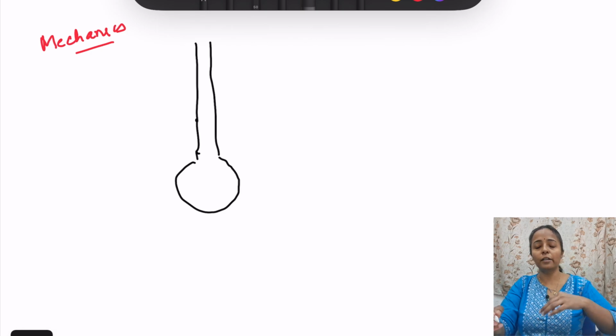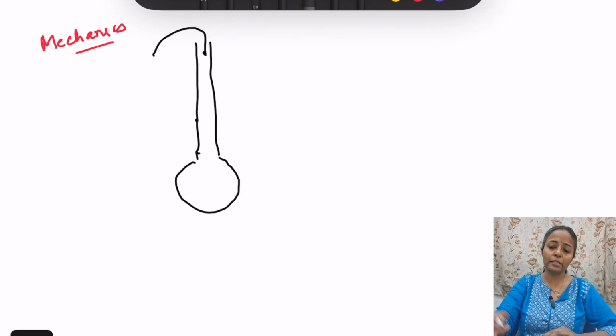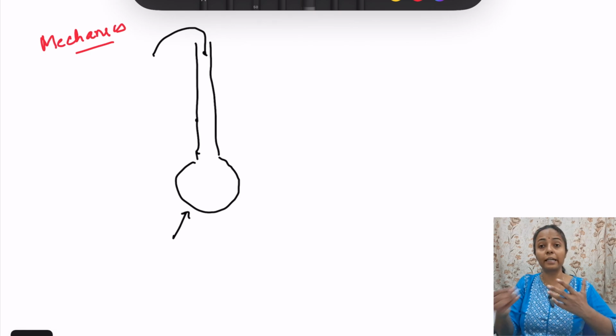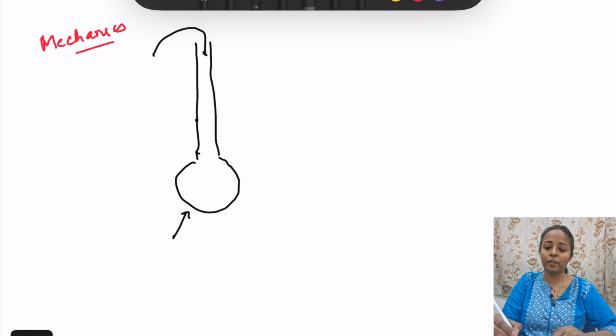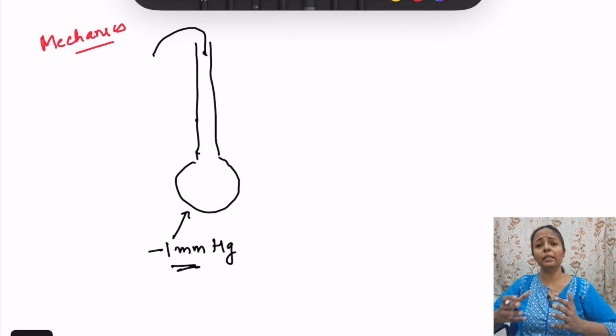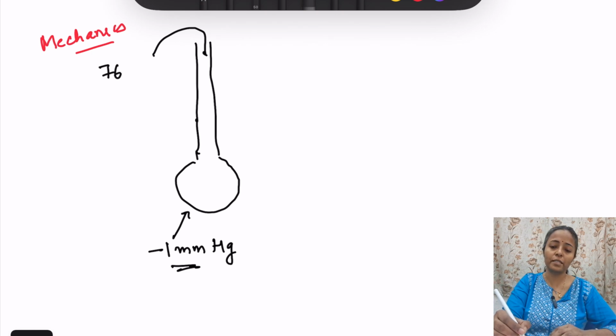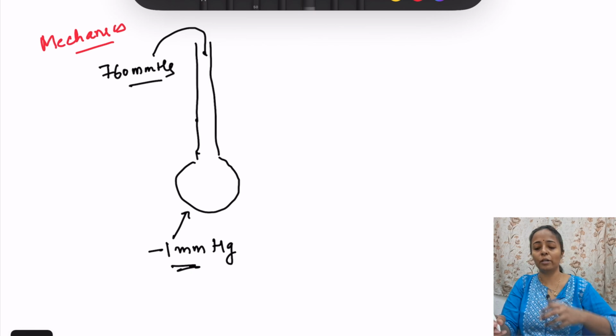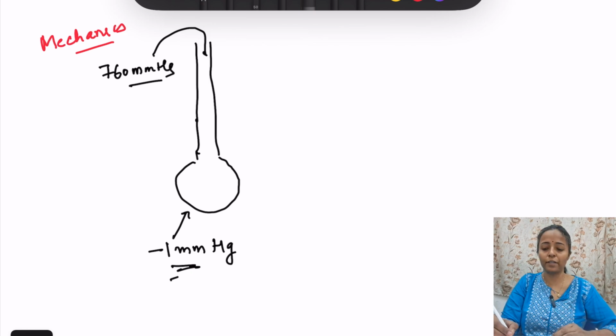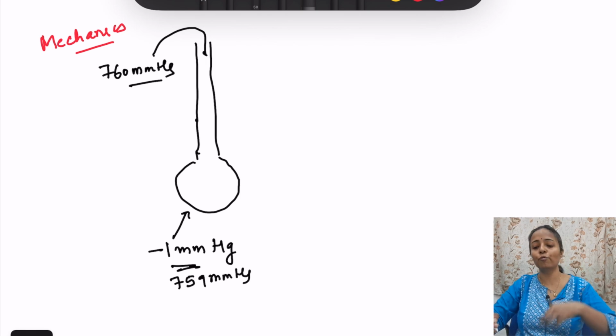Now for air to move from outside to inside, we want negative pressure inside the alveoli. So it is -1 millimeter mercury. -1 meaning it is 1 millimeter less than that of the atmospheric pressure. Atmospheric pressure at sea level is 760 millimeter mercury. So in inspiration, alveolar pressure is how much? Actually it is 759 millimeter mercury, that is -1 millimeter mercury. Then air will move in.